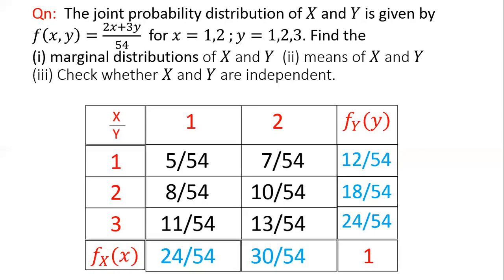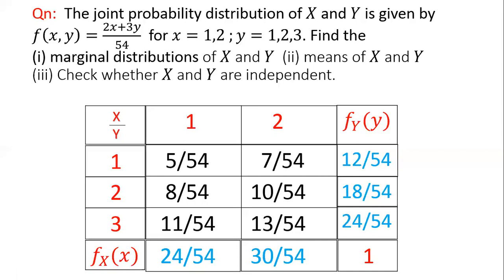So this f_X(x) represents the marginal distribution of x, and f_Y(y) represents the marginal distribution of y. And as we can see, the property of the marginal density function gets satisfied here. The sum of all the probabilities is equal to 1. So that is the answer to the first question, the marginal distribution of x and y.